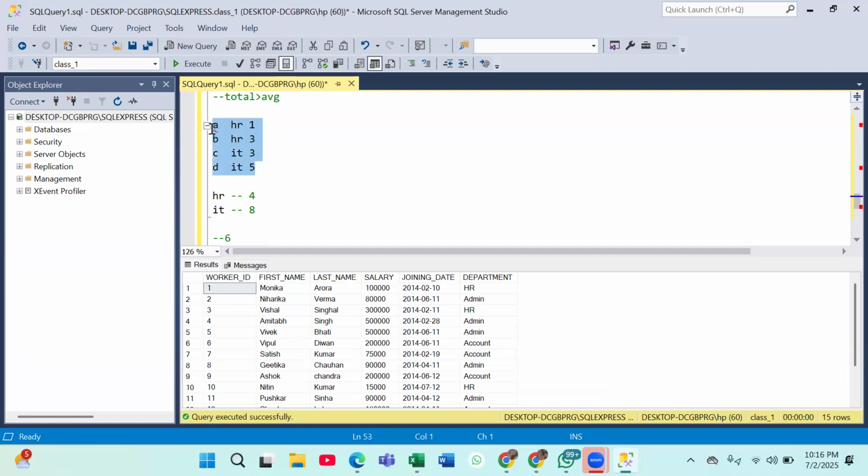Can I find the average with this, 1 plus 3 plus 3 plus 5 divided by 4? Why am I not finding the average here? Why am I finding the average here, 4 plus 8 divided by 2? What's the reason?